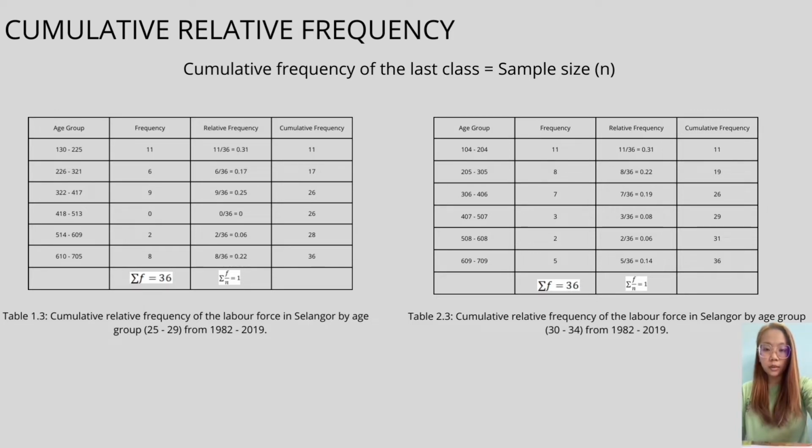And the example of the cumulative frequency for age group 30 to 34: the cumulative frequency of the second class is 19. It comes from the frequency of the first class, which is 11, plus the frequency of the second class, which is 8. Then we get 19. The following ones use the same formula. Lastly, the cumulative frequency of the last class is equal to the sample size. That's all for my part.